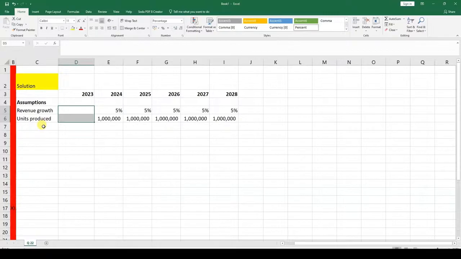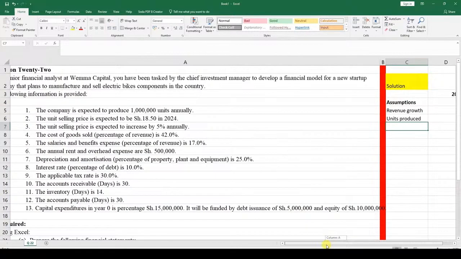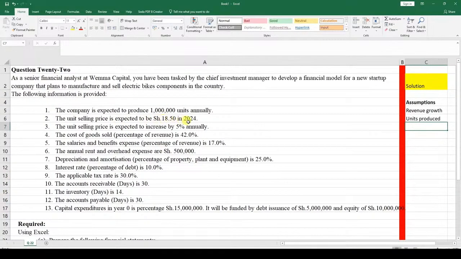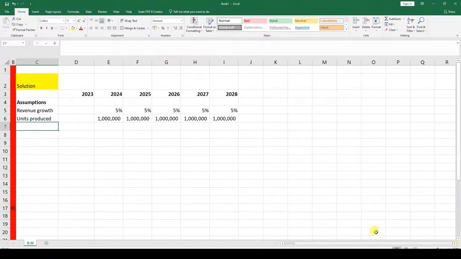But in terms of the number of units produced, you're saying that the unit selling price in year 2024 is 18.5. So we should be able to include it right over here, 18.5, unit selling price.